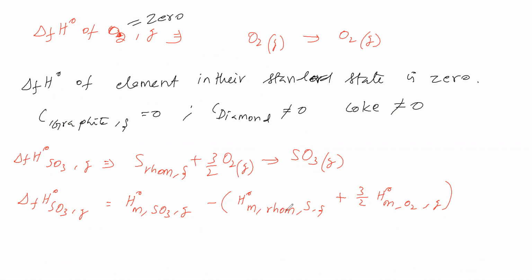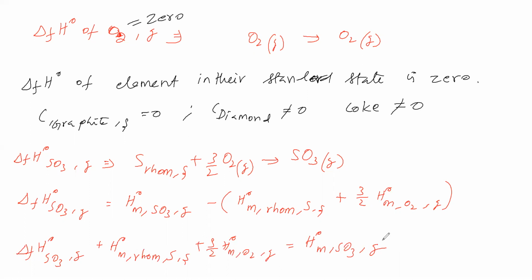Therefore, take this minus term; the left side terms we write as it is. This term alone we are bringing to the left side, therefore it becomes plus. So here rhombic sulfur solid plus 3/2 O2 gas is equal to H naught M SO3 gas. Okay, we got H naught M SO3 gas.